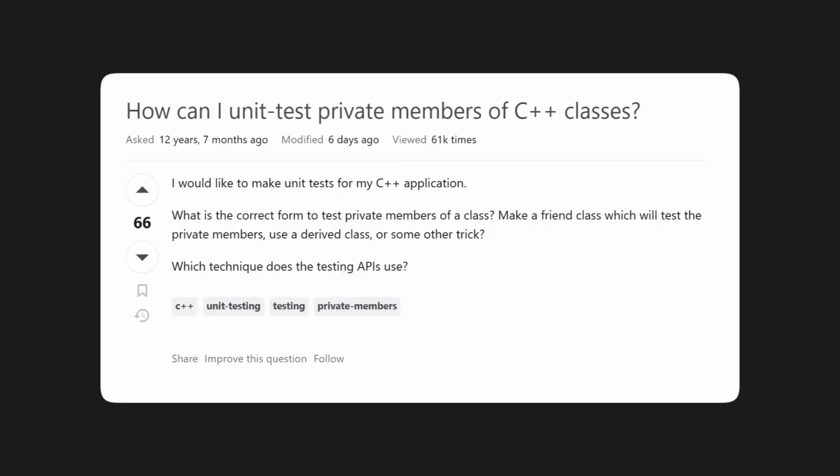At this point, you probably won't be surprised to learn that C++ doesn't have a standard way of writing tests. Just like all other aspects of C++, the community is fragmented. Some codebases use Google Test, some use Catch2, others use Boost, and occasionally you'll stumble upon a homegrown Frankenstein of macros and hacks. It's honestly flabbergasting to see all the different hacks that developers use to test private member functions. There's simply no consensus on how to do this, or whether you should even do it at all. In programming languages that have reflection like Java, you have the flexibility to reach into the guts of an object if you really need to.